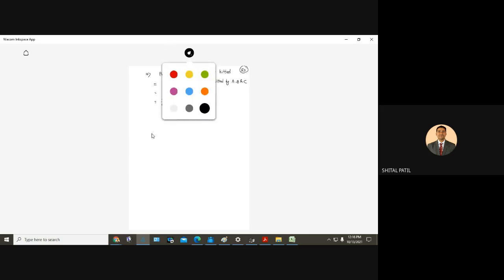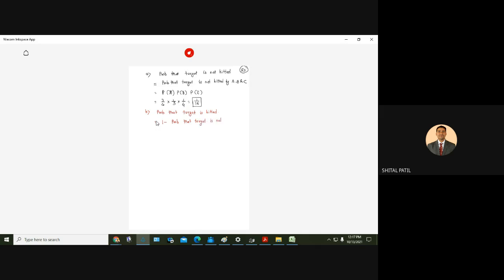Now the B part. Target is hit. Probability that target is hit. It may be hit by A, may be hit by B, or may be hit by C. So 1 minus probability that target is not hit.